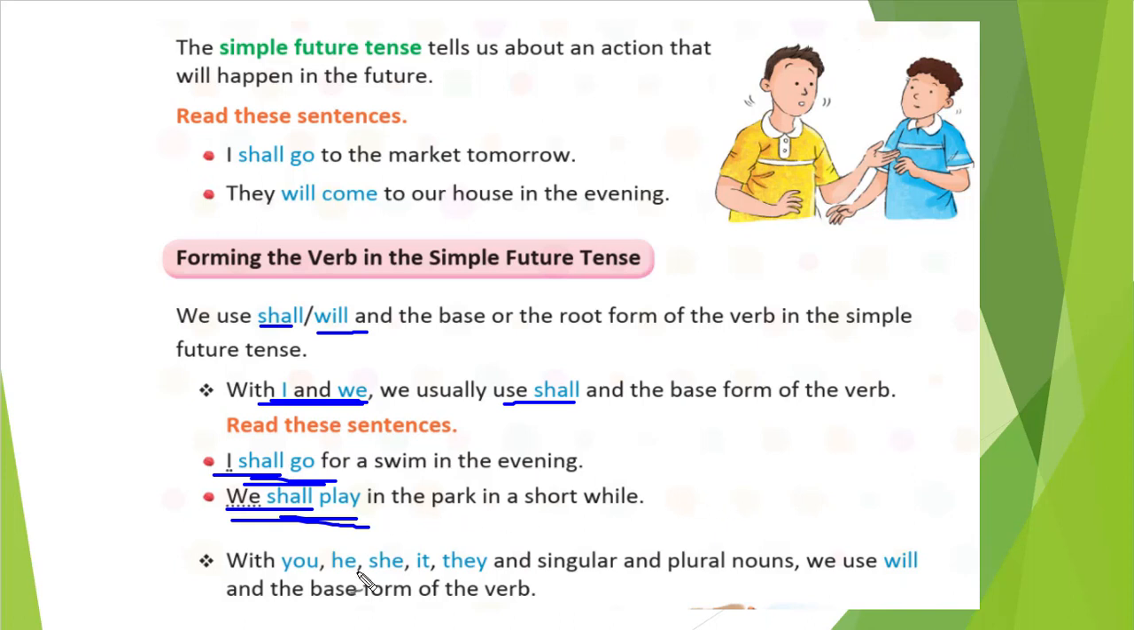Right? Now further, with you, he, she, it, they, and singular noun and plural noun, whenever any one of these is there, we will use will. That's it. Right? When we should use shall, that we have seen. When we should use will, that is also written here. Correct? So let's see examples of will.